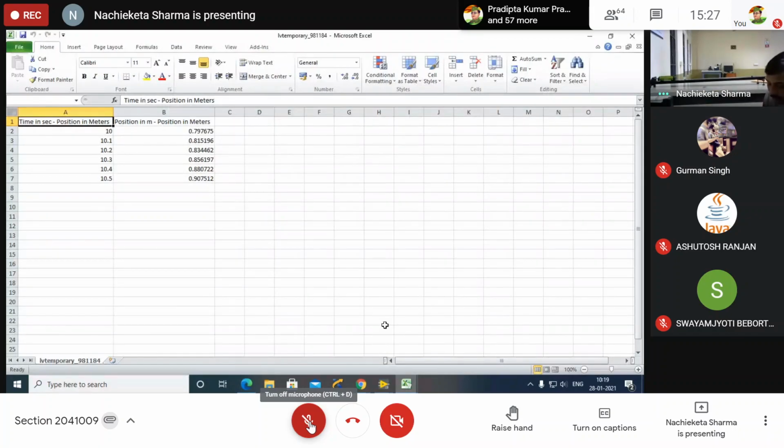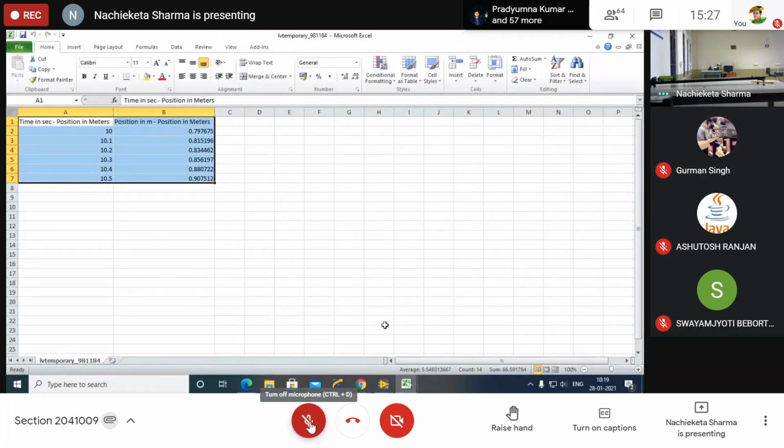Write down this one once again. Write down this data table. This is downward motion for the third parabola. Yes. Have you written or are you writing? Yes, writing. Write down.